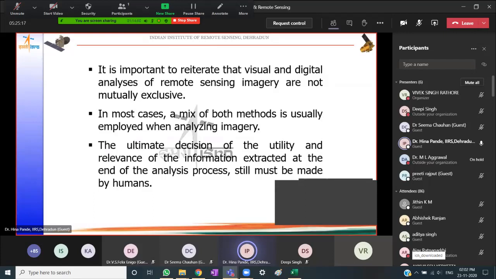Misclassifications are corrected, etc. These kinds of activities are all done by human interpreters. However, digital classification does speed up the process, and it lets us handle more data more quickly.